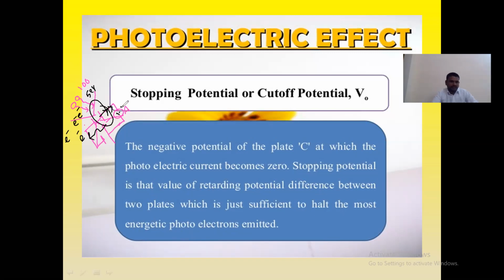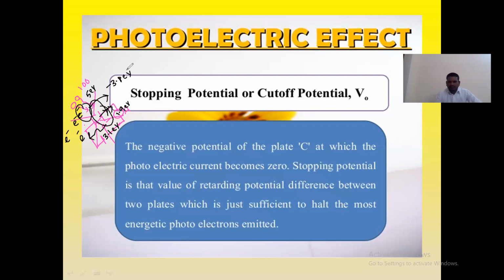The 1.9 electron volt energy is utilized by the electrons in the presence of the material. Then the electrons which are emitted with 3.1 electron volt, if I want to take back that electron, I need to give my negative potential of 3.1 electron volt energy.